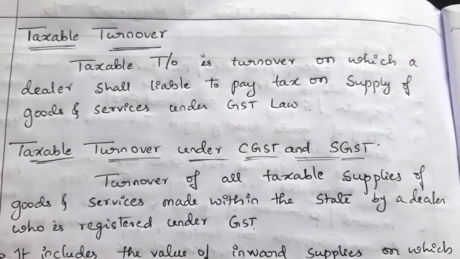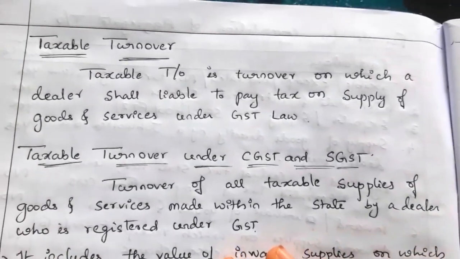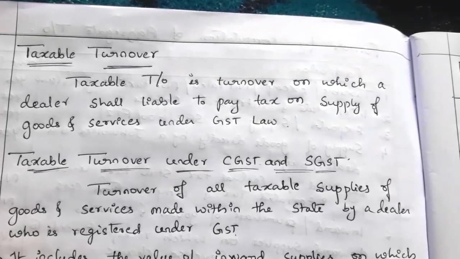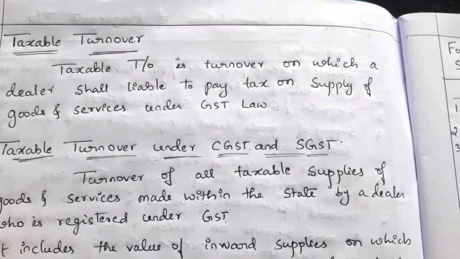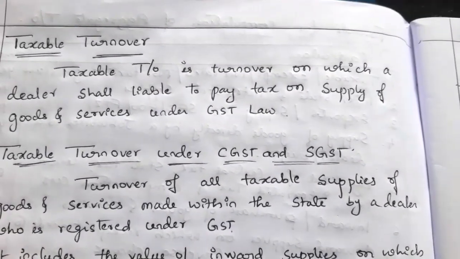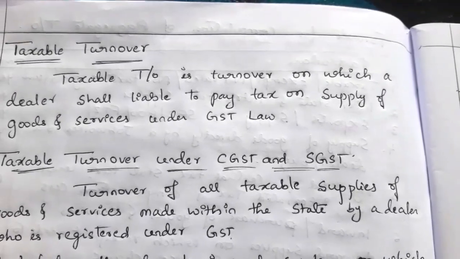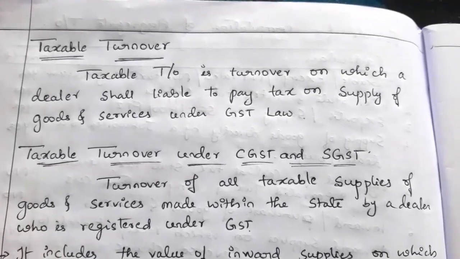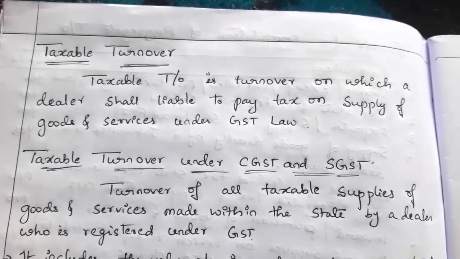Hello students, today we will learn about the concept taxable turnover. Here every dealer or business has to pay taxes to the government. That is indirect tax, GST, which they have to pay to the government. This GST or tax is levied on their turnover or sales, on their supply of goods and services.